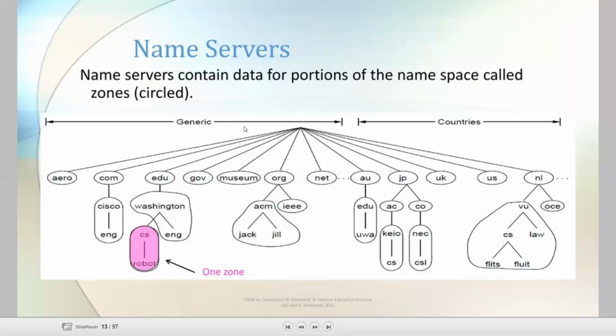These are the two domains, generic and countries. Here we have top level domains, and these are the subdomains. In .com, we have Cisco and ENG. These two are subdomains belonging to the .com domain, and they are circled. This is one zone, all the circled parts. These three are one zone. What is the advantage of a zone? The name server will contain the data for portions of the namespace, which is called the zone.